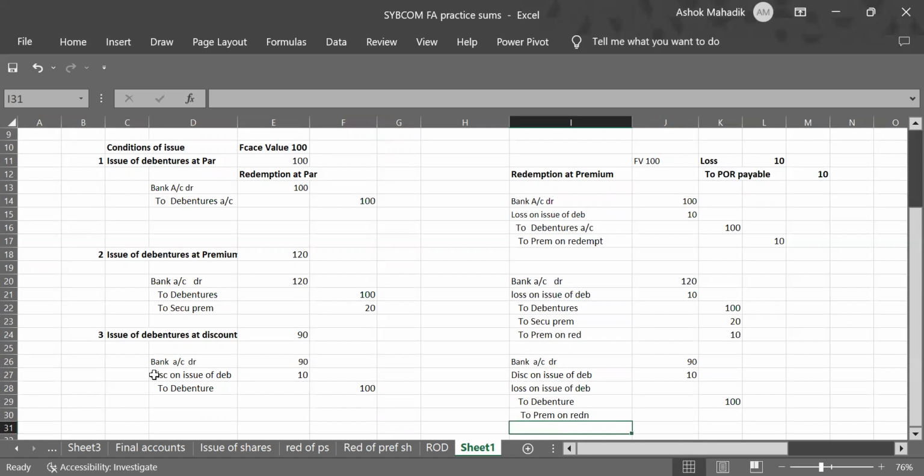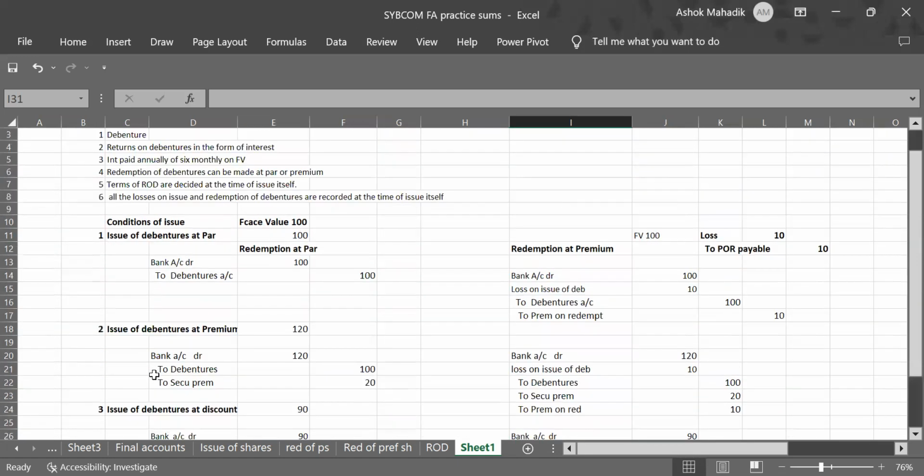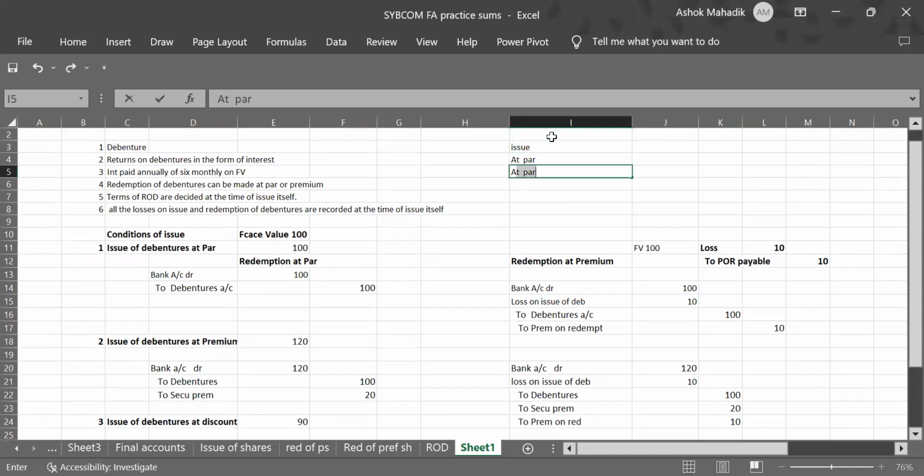As I told you, we have three options of issuing debenture, that is at par, at premium, or at discount. These are three basic things. I'll write once again here. What are the conditions of issue? We can issue at par or at premium or at discount. These are three conditions, 1, 2, 3, of issuing debentures.